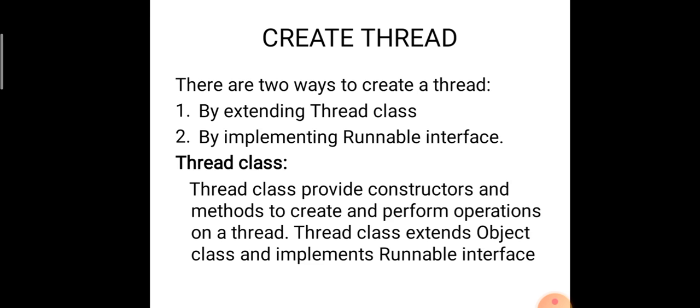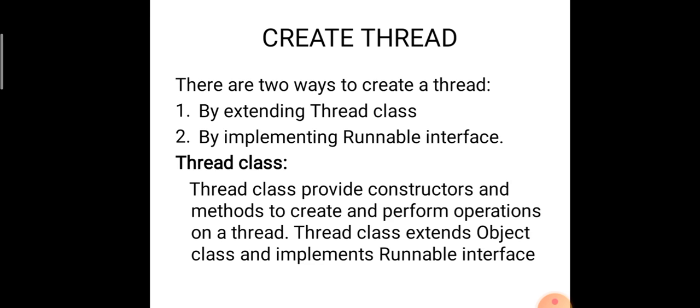The JVM has an inbuilt thread class and an inbuilt runnable interface. By using only those, we are going to create a thread.